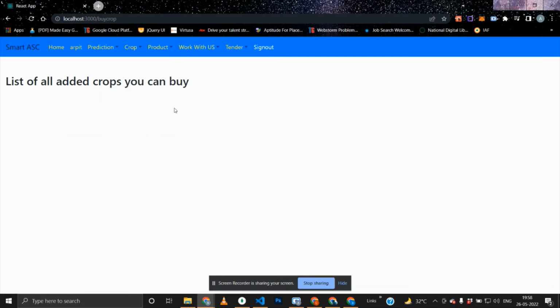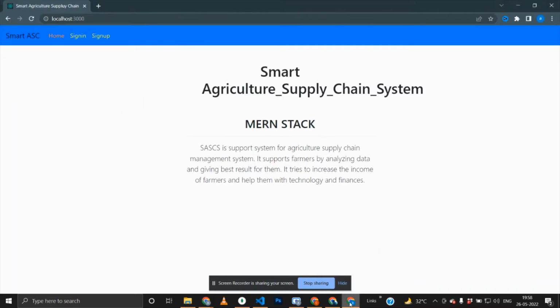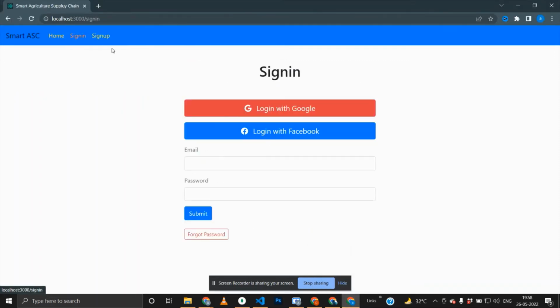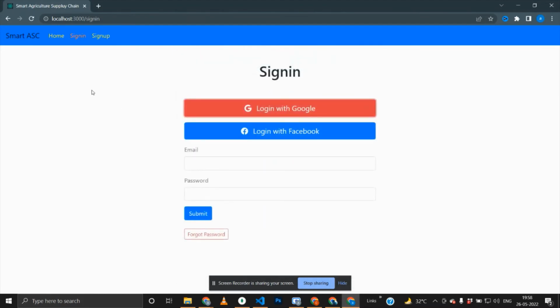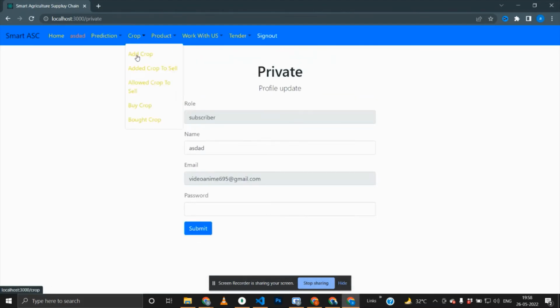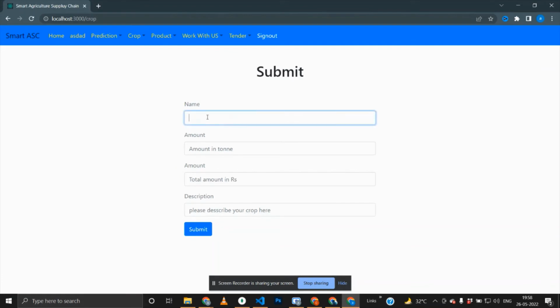Here's the option for all the listed crops which other persons are selling. Here is my another account. I come here. I go to the login system. I can easily log in. Here for crop, I want to add my crop. I can write any name. This is the quantity, amount, description. Okay, I submit it.